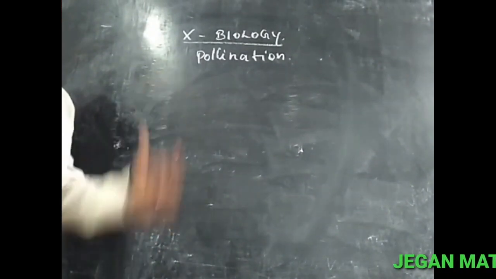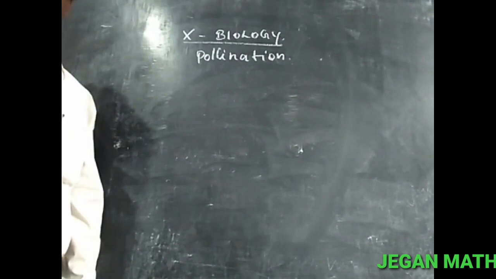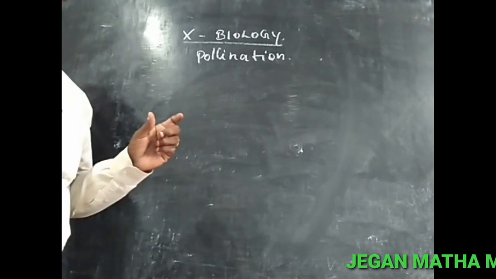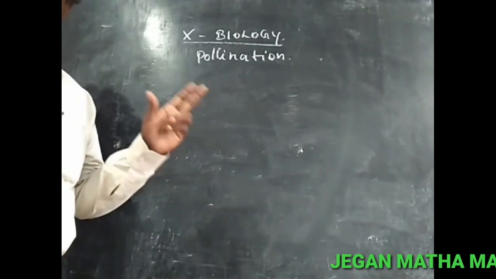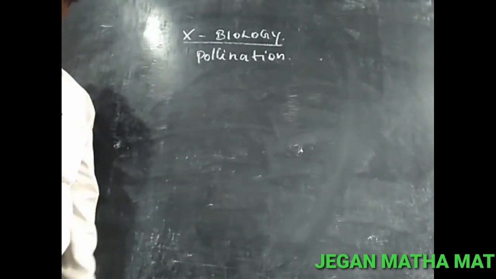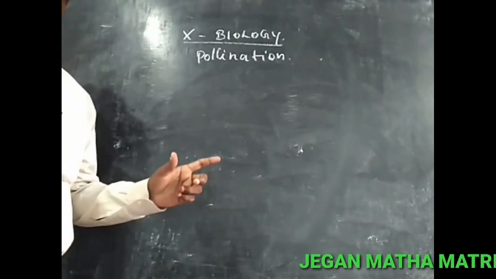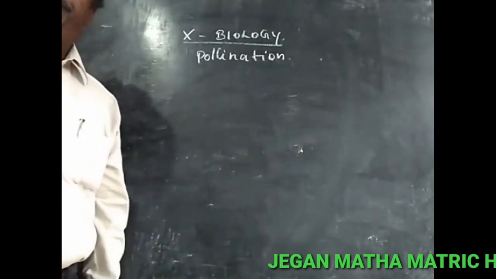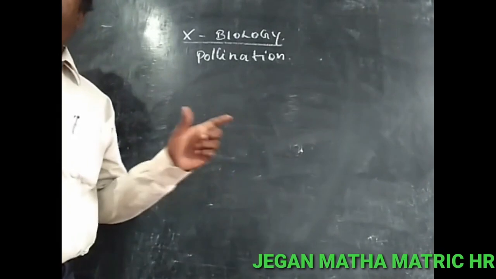So, the topic is pollination. There are two important processes in sexual reproduction. One is pollination, and the other is called fertilization. So what is the meaning of pollination?